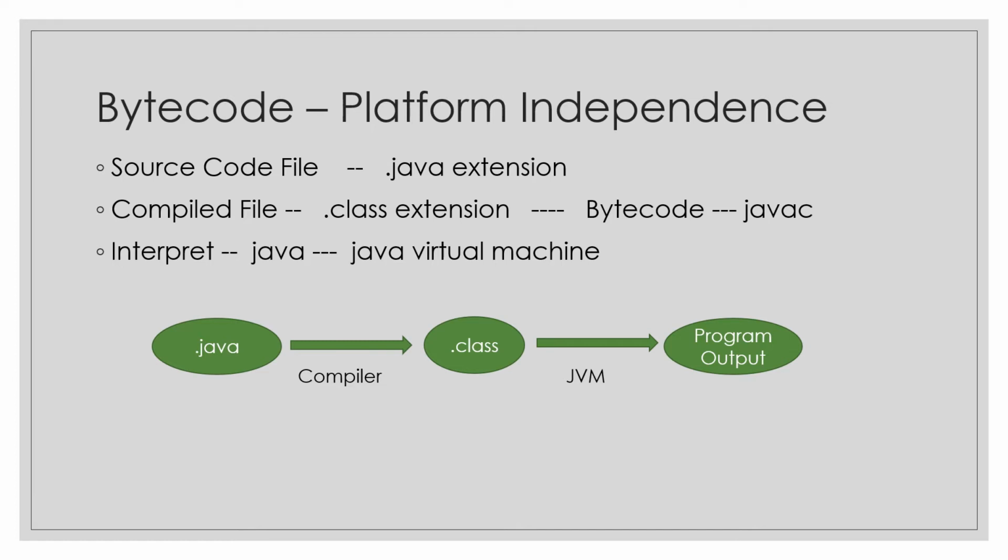In the folder where you save your .java file, you will have another file, the .class file, which will be there automatically after compilation. That class file will be used by the Java virtual machine to convert into machine dependent code or machine language code based on your operating system, architecture, or platform, whatever you have in your machine.